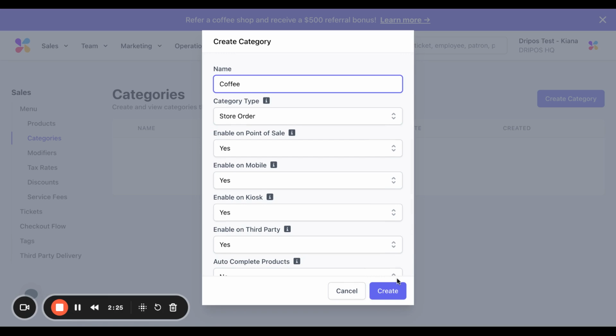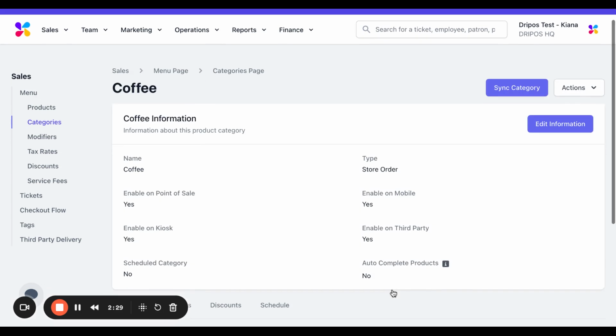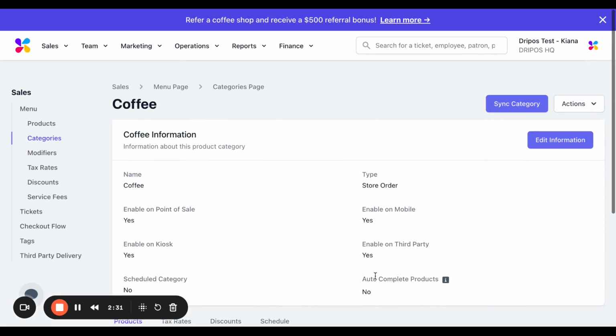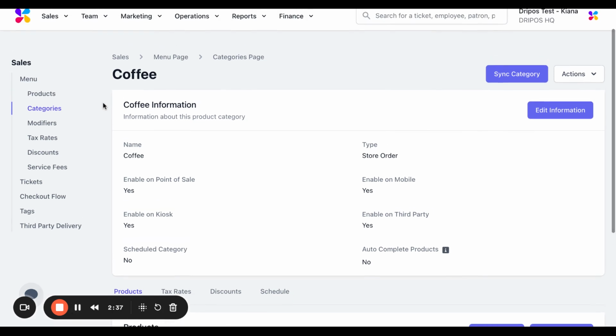So let's go ahead and click Create. And boom, now we have our very first category. Now that we have created our first category, we can move on and make our first product.